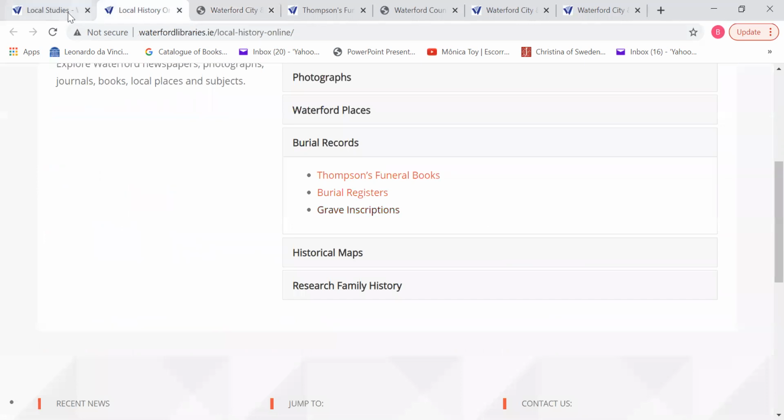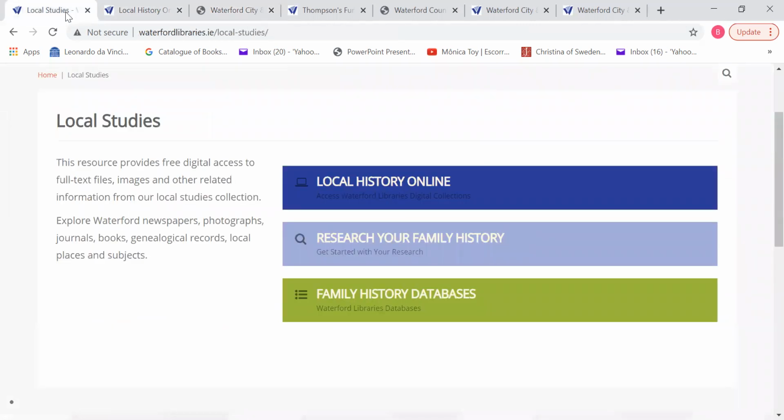So that's just a quick run through of some of the items that you can access while you're stuck at home and you can't get into the libraries. Remember, for most of them, you don't have to be a member of the library. You can access them without a library card, but you are more than welcome to do that. But at the same time, we do hope that one day we'll see you back in the libraries again. Goodbye and thank you.